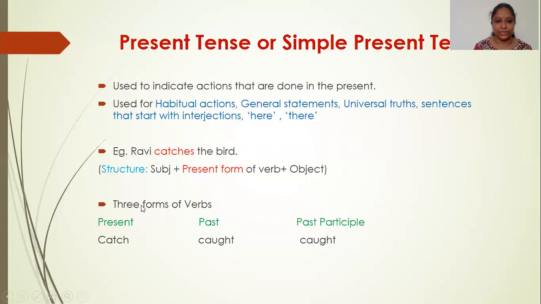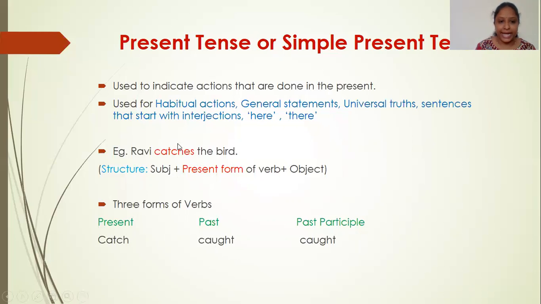See, there are three forms. We need to understand, whenever a sentence is given, we need to understand that there are three forms of this verb. Present form, past form, and past participle form. Catch is the present form of the verb, caught is the past form of the verb, again caught is the past participle form of the verb.